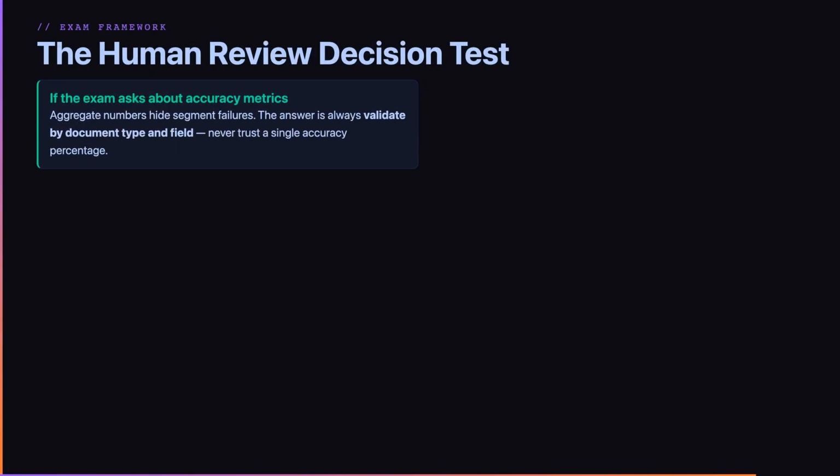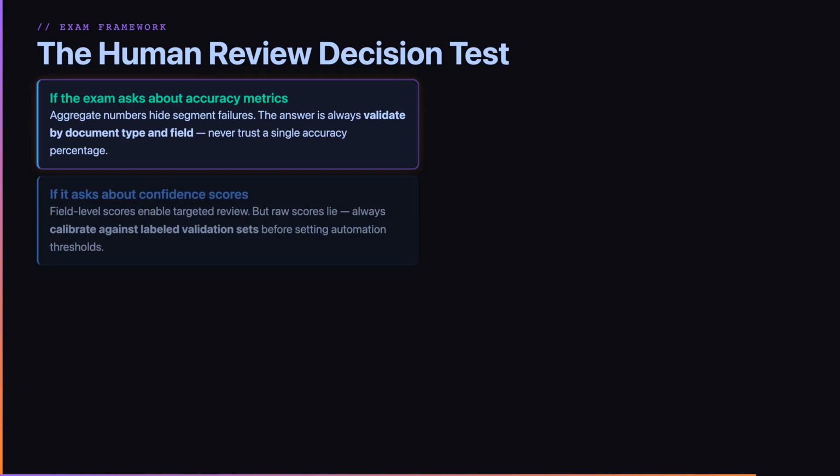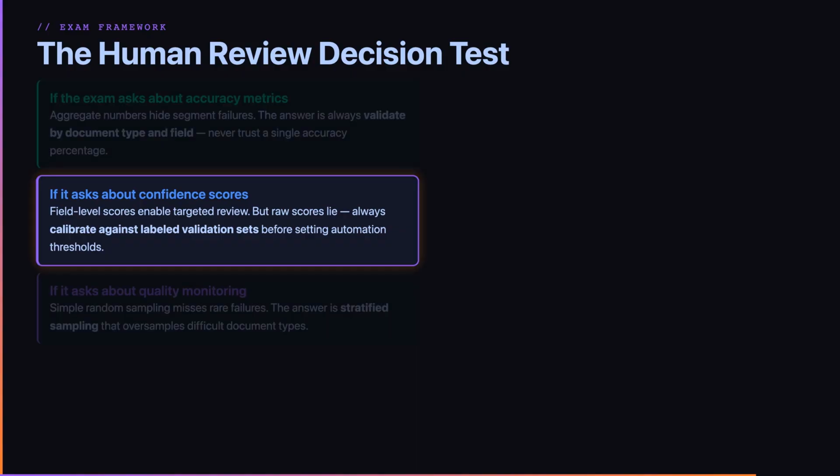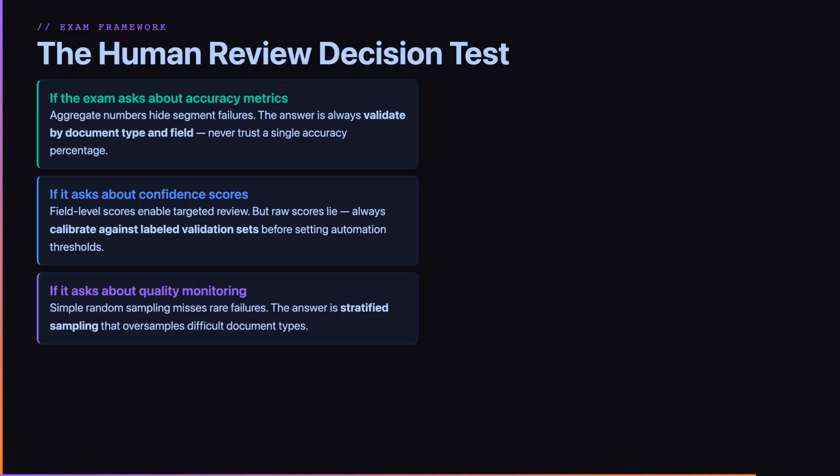Here is how to think about this topic on the exam. If the question asks about accuracy metrics, the answer is always validate by document type and field. Never trust a single accuracy percentage. If it asks about confidence scores, field-level scores enable targeted review. But raw scores lie. Always calibrate against labeled validation sets before setting thresholds. If it asks about quality monitoring, simple random sampling misses rare failures. The answer is stratified sampling that oversamples difficult document types.